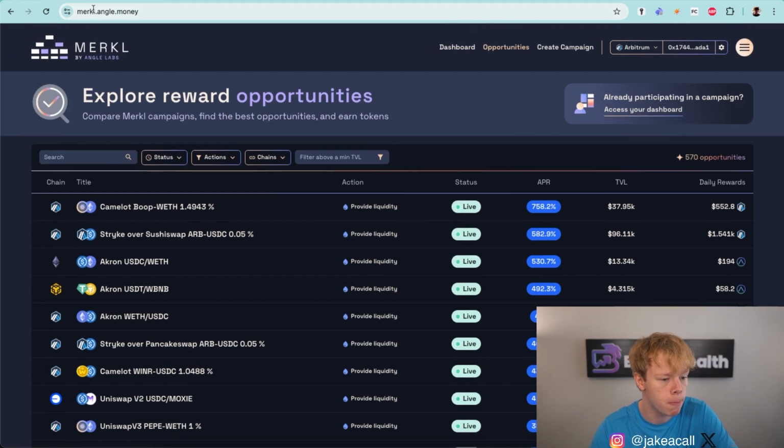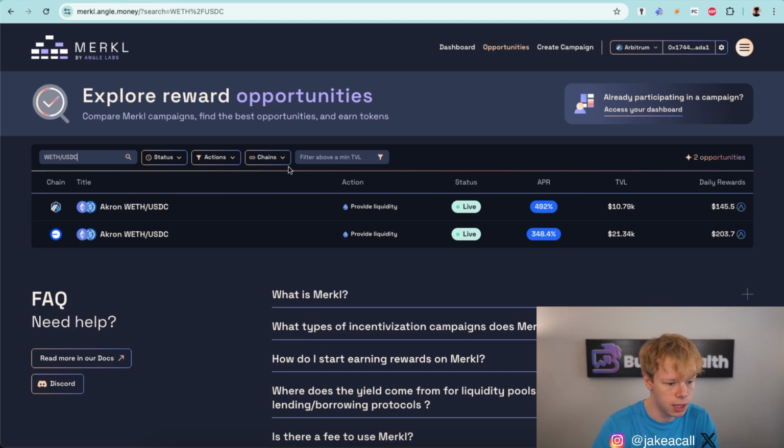It's pretty simple. Once we're on Merkl.angle.money, we're heading over to the opportunities section, and once you're there, you're going to want to start to search for assets that you believe in. So let's just say I wanted to provide liquidity for something like Ethereum to USDC. I would type in Ethereum to USDC.